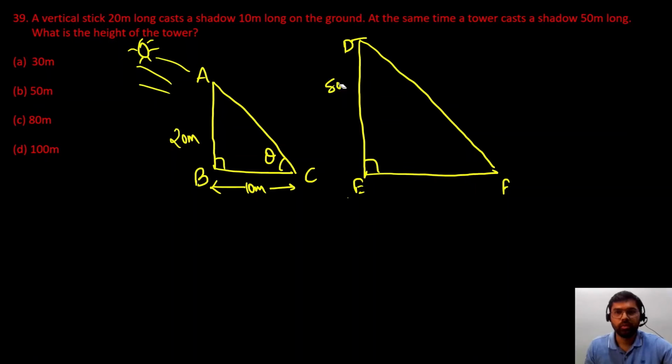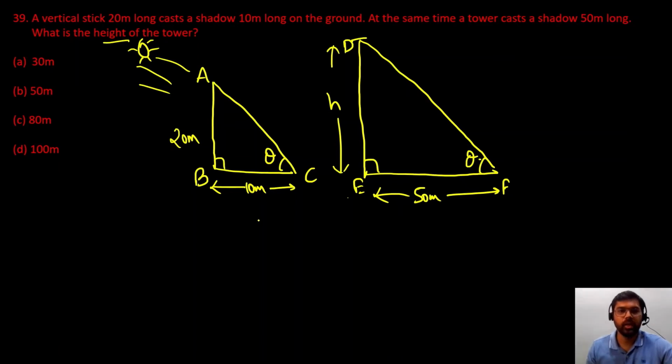So we are not given the height, we have to find it out. We are given the shadow's length, so this is 50 meter. We have to find the height of this tower. If this is angle theta, so this will also be angle theta. Since they are lying on the same plane and both are horizontal, these two triangles will be similar triangles. Now let us use the trigonometry concept.